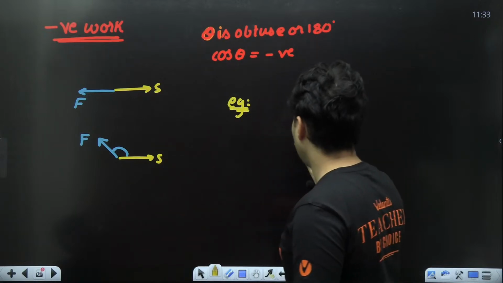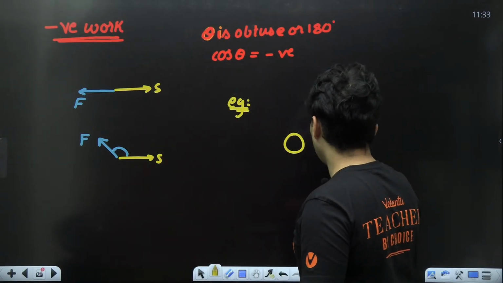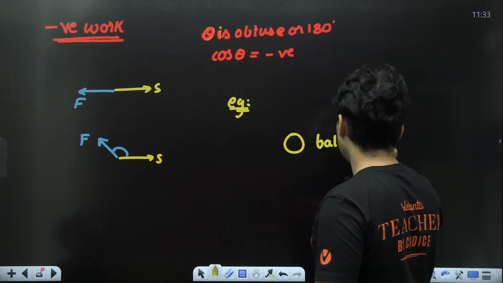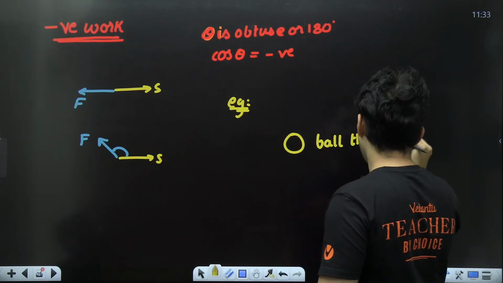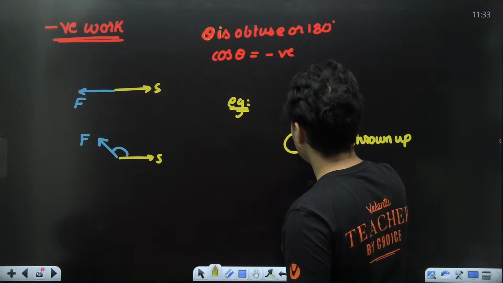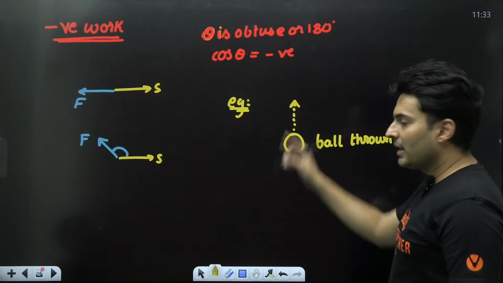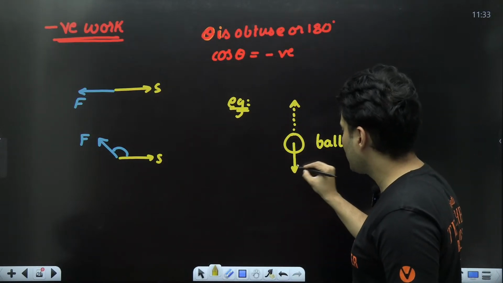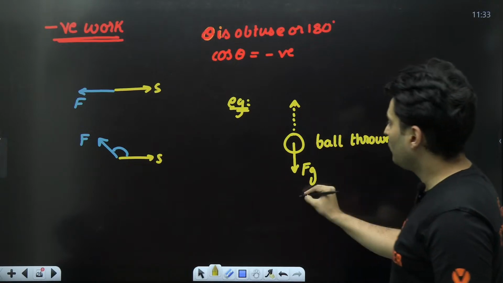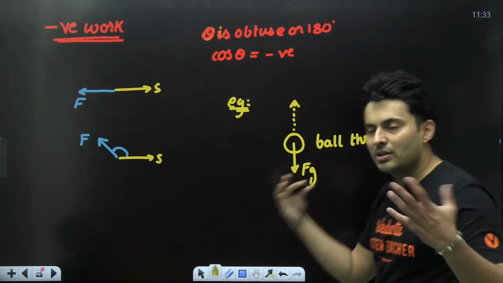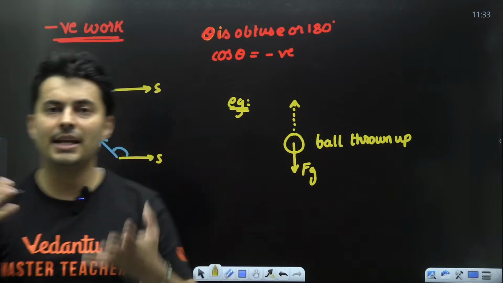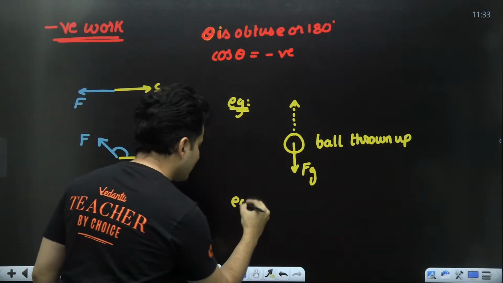Imagine there is a ball which is thrown up. So the displacement is in the vertically upward direction, but the gravitational force is downward. So force and displacement are opposite. So 100% it is doing negative work. Even more examples are there.